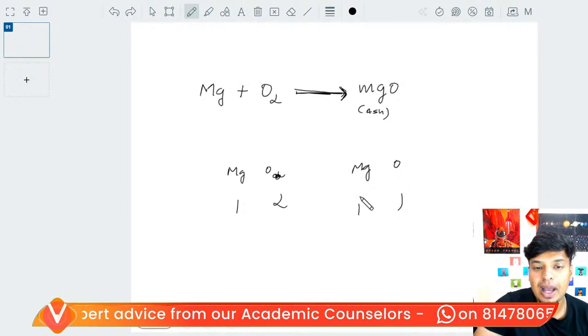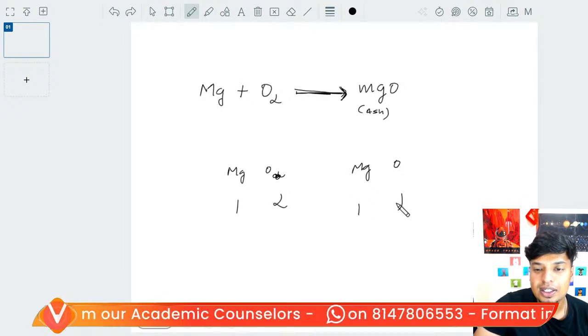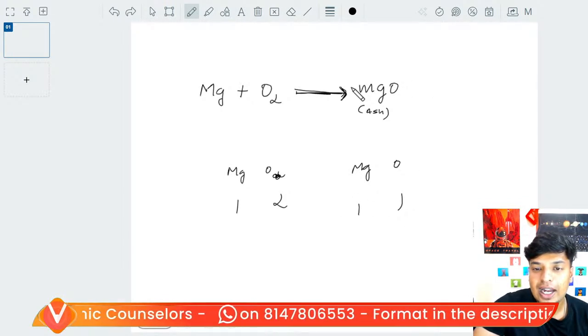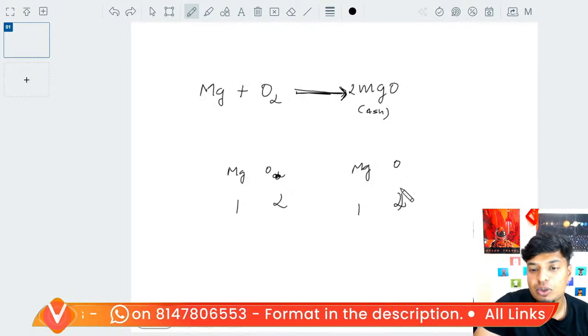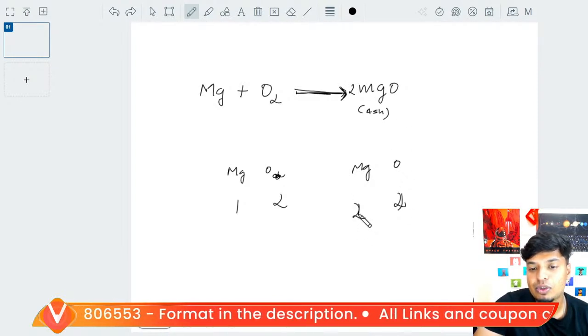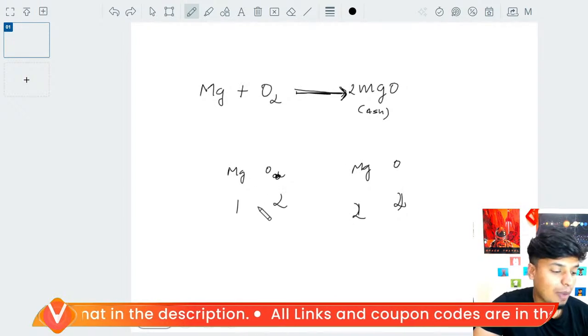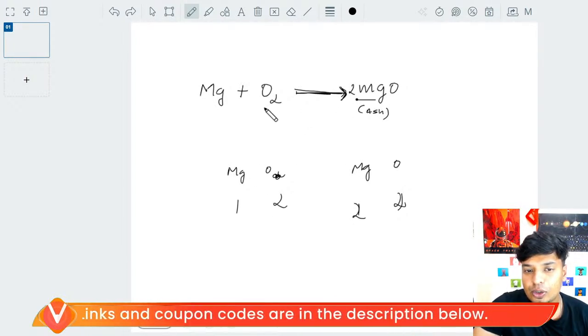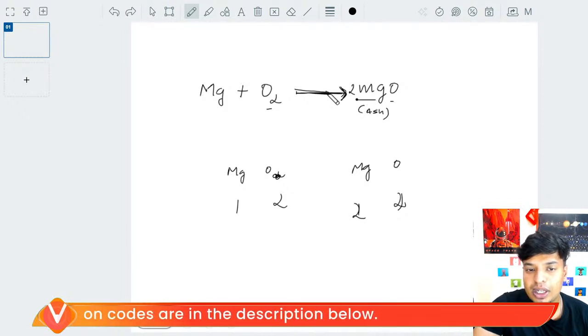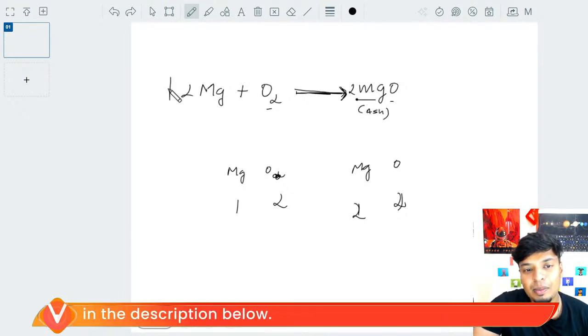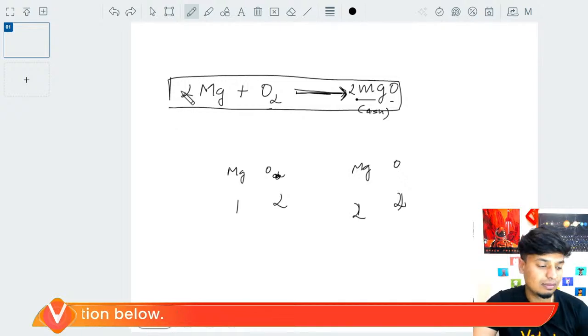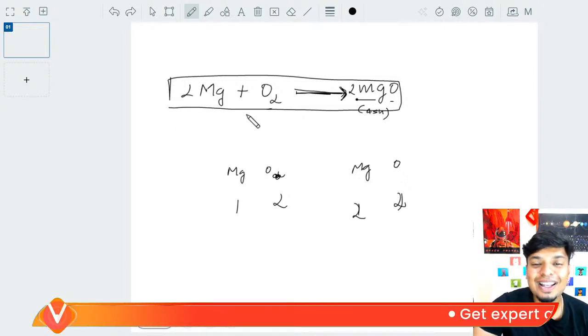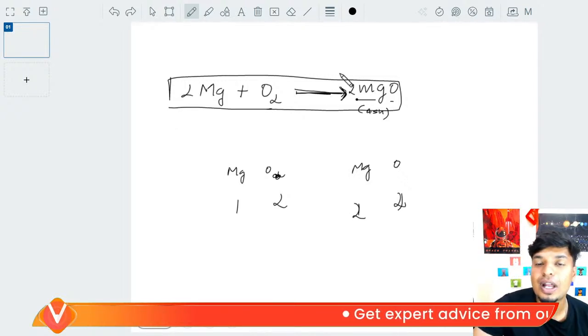We have to balance the oxygen, so we'll add 2 here. Now it became 2. Magnesium also became 2. Now 2, 2, 1, 2. We have to balance this. 2 magnesium, 2 oxygen is already there. Just add 2 here. Balancing of the chemical equation done. This is one reaction which we understood as a chemical change.